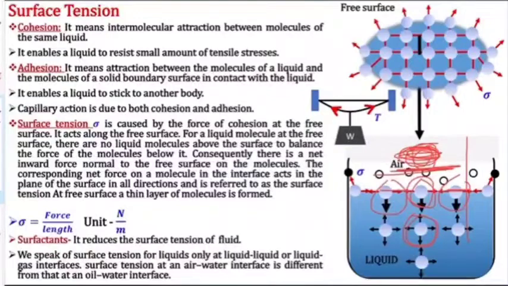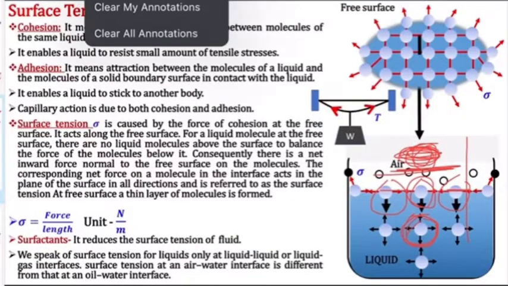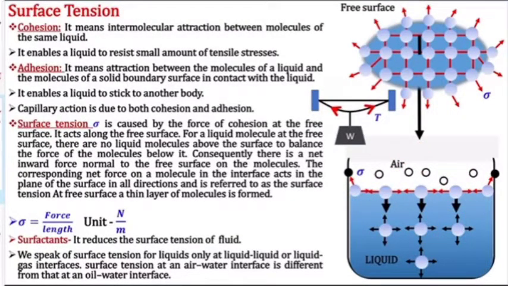The cohesion force is more, so there is more pull by the molecules of the same liquid than between molecules of liquid and air. This force is less and this force is more. That's why a net force is generated in the downward direction.